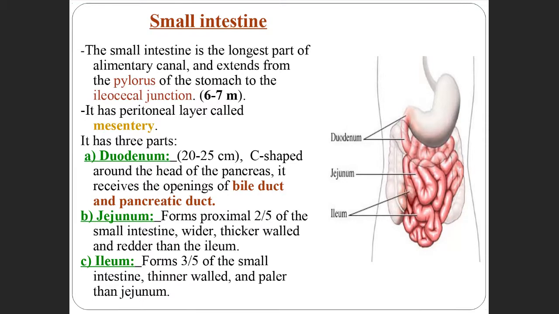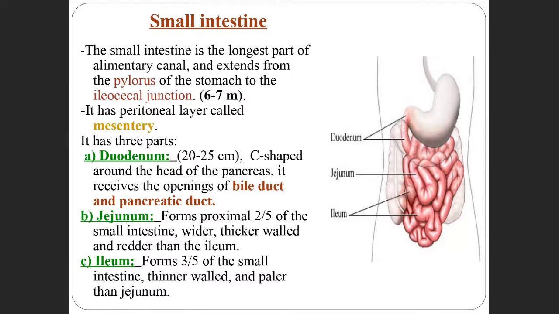This small intestine has a peritoneal layer called mesentery. So how is it connected? It is connected by peritoneum, that is called mesentery. What are the three parts? It has the duodenum, jejunum and ileum.